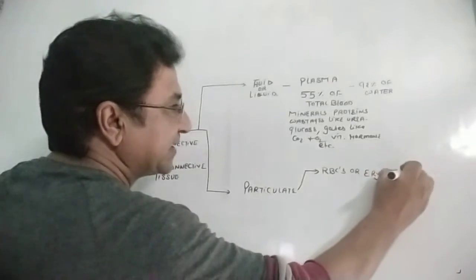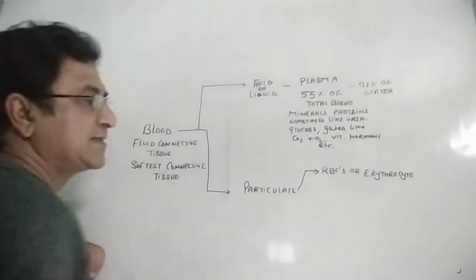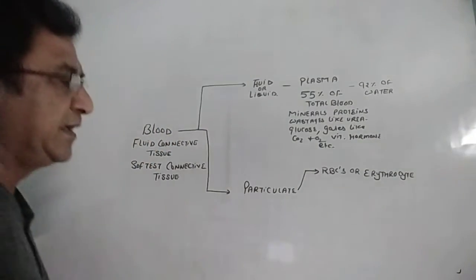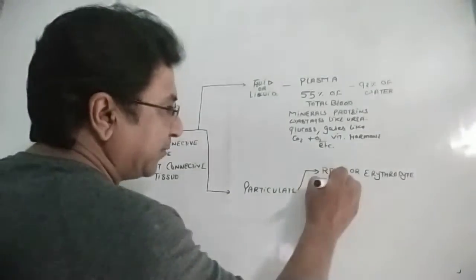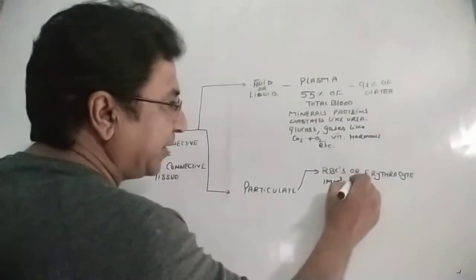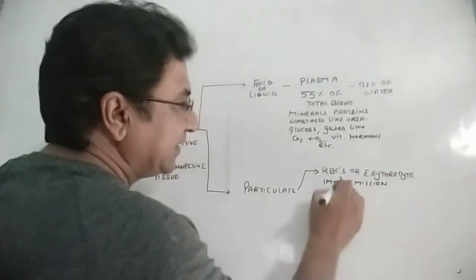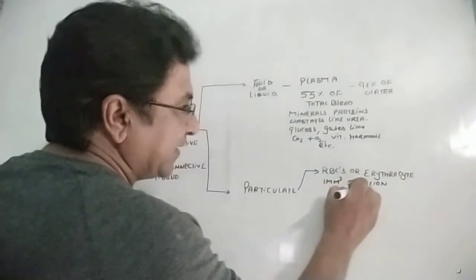Erythro means red, cyte means cell. So red colored cells, RBCs. In 1 millimeter cube of the blood, about 5 million RBCs are present.